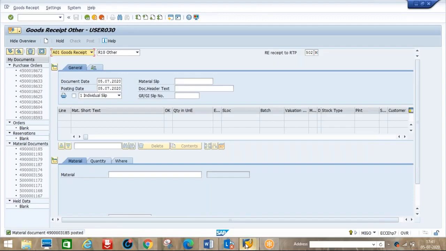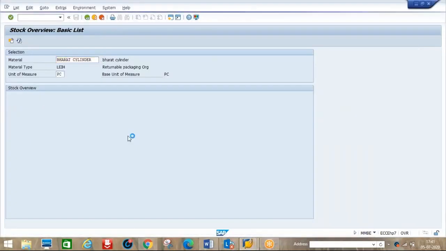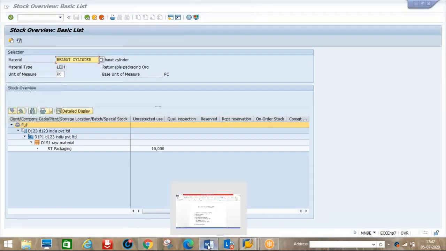Now goods receipt, we send back 10 pieces. Now I'll refresh it here. It should come 10 pieces because we already sent 10. Now the balance is 10. When we use these 10 again, we can send them back. So this is returnable transport package. Okay, next. Once this happens, the empty cylinder we send back.